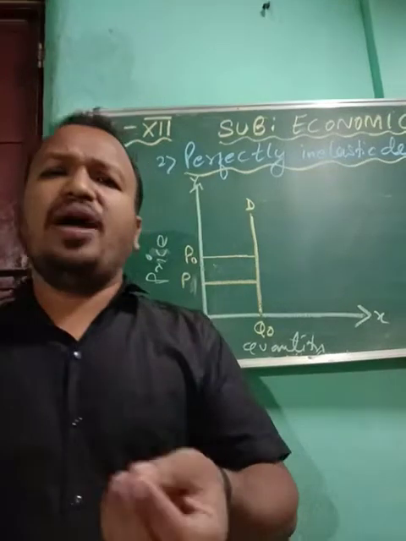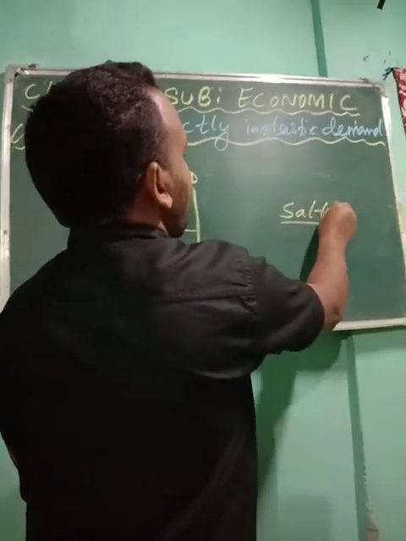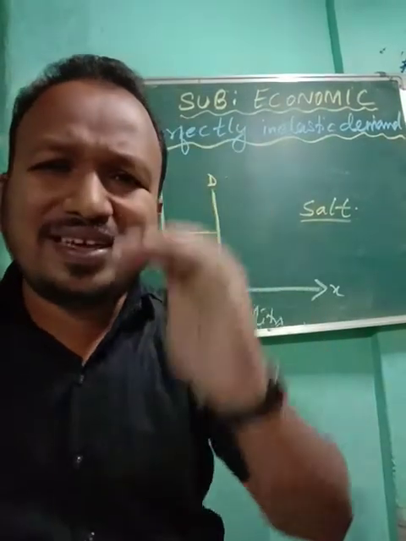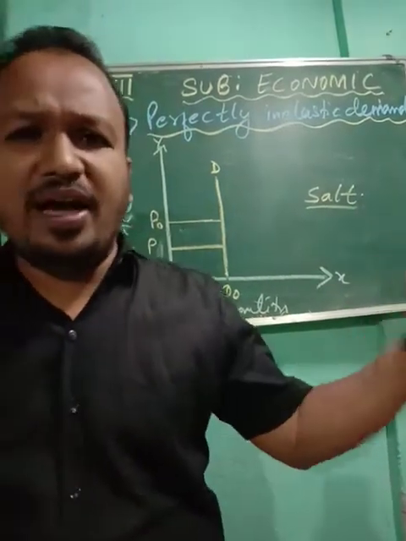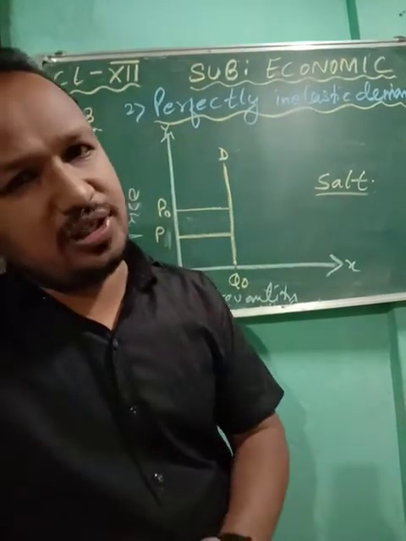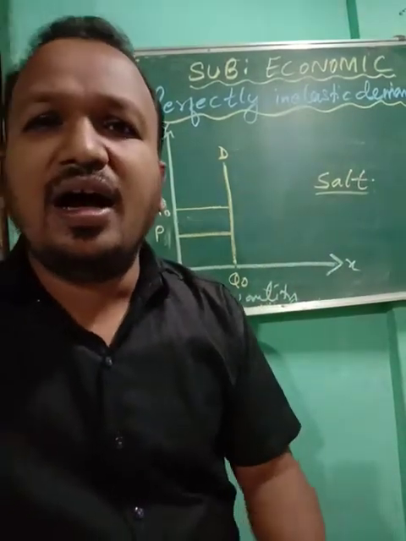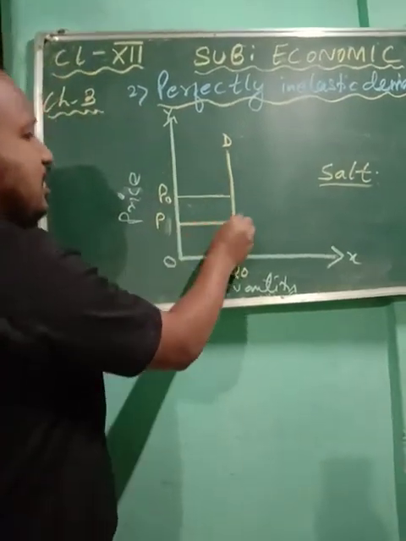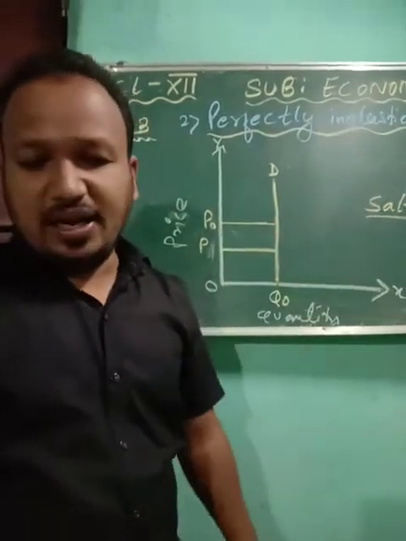For example, you are buying a necessity item, like salt. Whatever the requirement of salt is, people buy that. If the price of salt decreases by 2 or 5 rupees, do you think people will go to the market and buy salt in bulk? No. They will purchase the same quantity, whether the price increases or decreases, because for a necessity commodity we cannot maintain a stock at home. So when there is a change in the price, there is no change in quantity demanded. This is called perfectly inelastic demand.